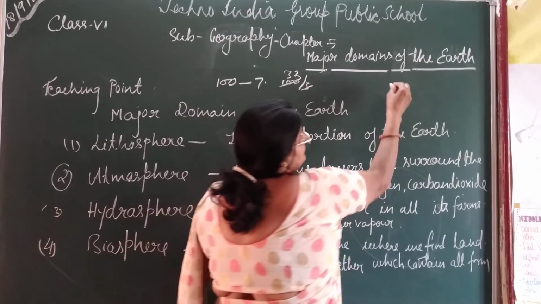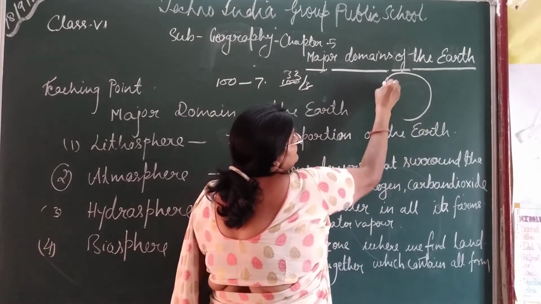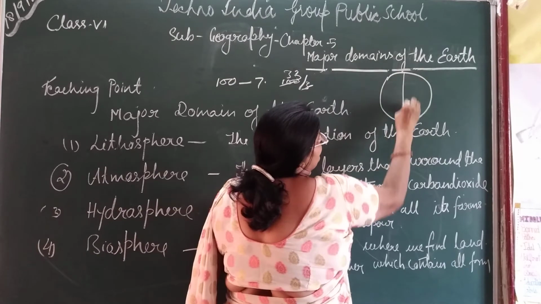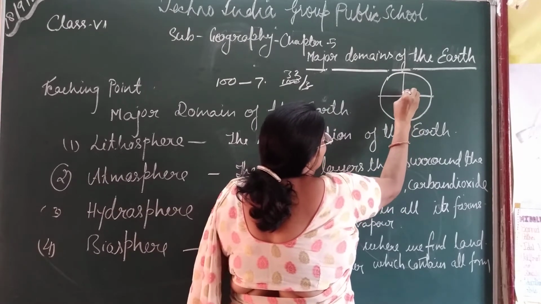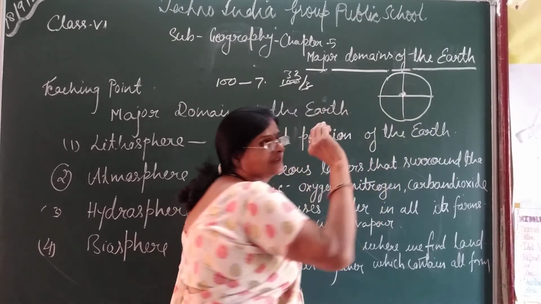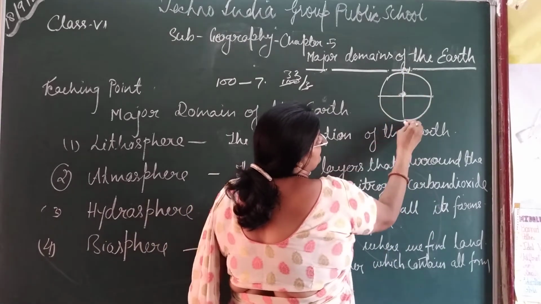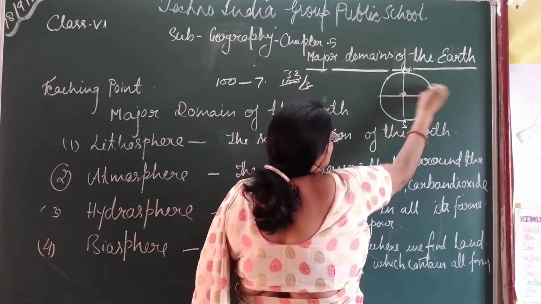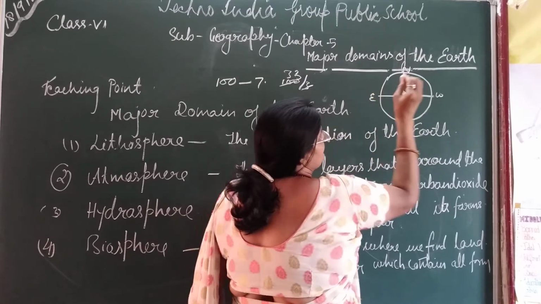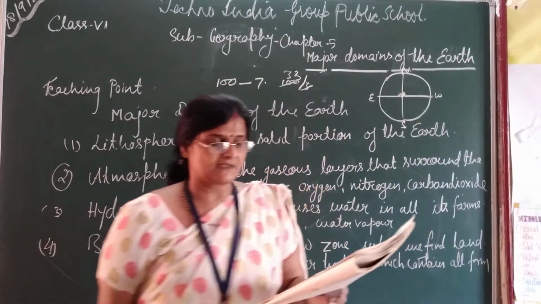This is the latitude, and here we find 0 degree latitude. In the middle of this, we find the 0 degree latitude. This is called the 0 degree, and there is a northern hemisphere, this is the southern hemisphere, there is a western hemisphere, this is the eastern hemisphere. They are the 4 parts of this.